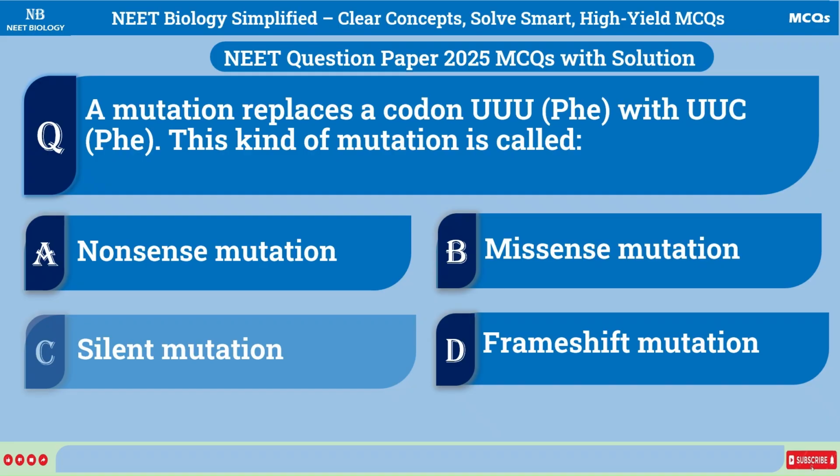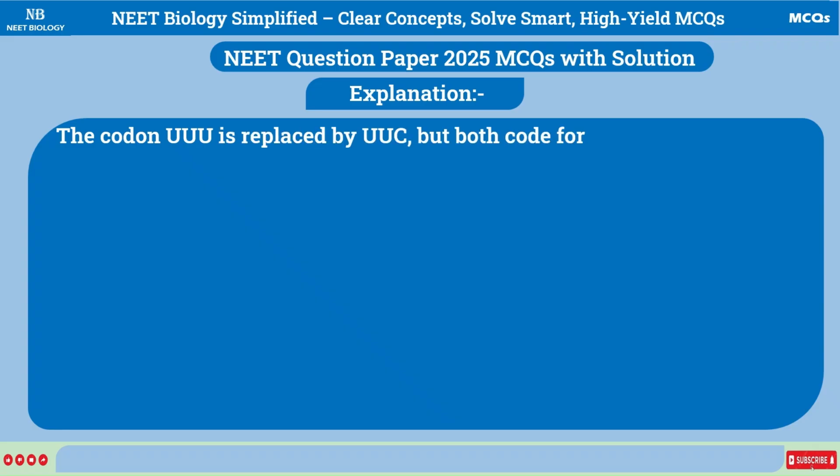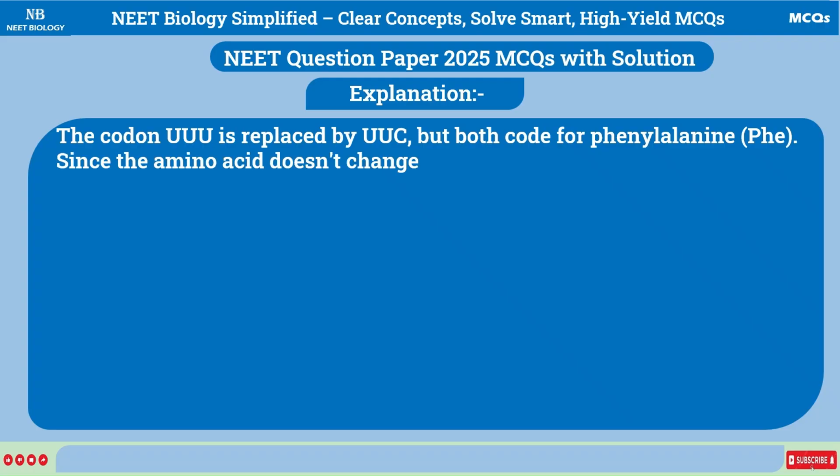Correct answer is C. Silent mutation. Explanation: the codon UUU is replaced by UUC, but both code for phenylalanine (Phe). Since the amino acid doesn't change, it's a silent mutation. Why the other options are incorrect.